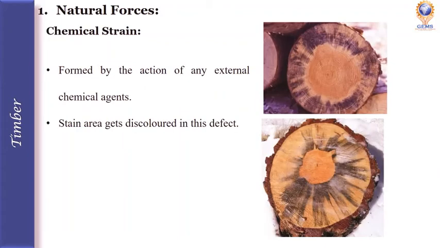Next is chemical stain. Chemical stain is formed on the wood by the action of external chemical agents, like reaction with the gases present in the atmosphere. The stained area gets discolored in this defect. See here, it is discolored, or here. So these are called chemical stains.